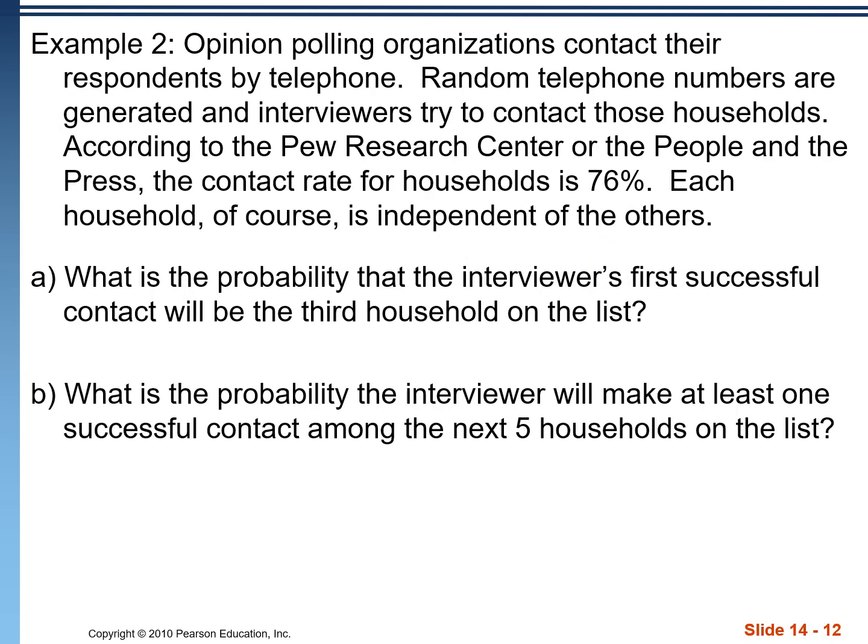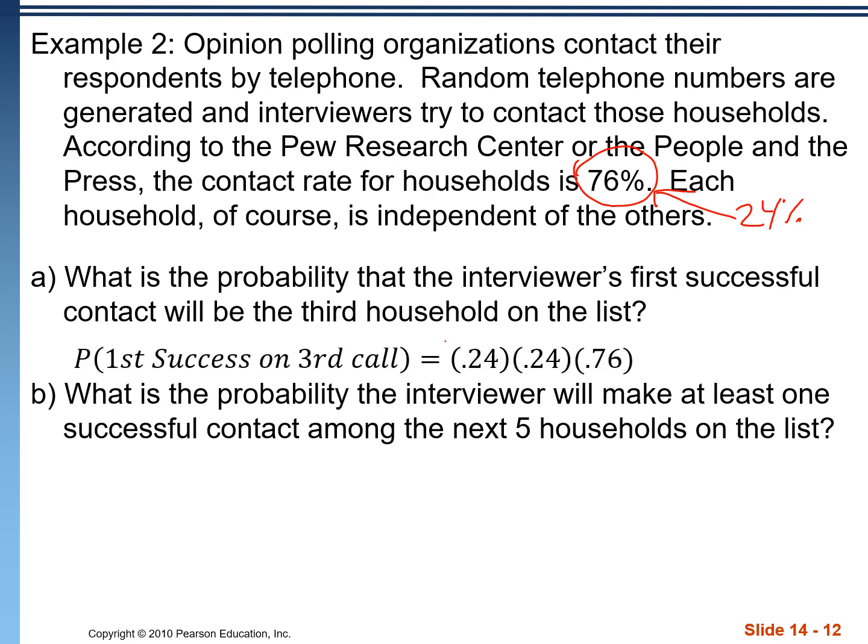Example 2, we have an opinion polling organization that's contacting households for interviews, and it states that the probability of successful contact is 76%. That being said, 1 minus that is 24%, and that's the probability of unsuccessfully making contact with someone in this household. Part A, what's the probability that the interviewer's first successful contact will be the third household on the list? Now, for this to happen, we had to have called 3 households. The first 2 were both unsuccessful, and the third was successful. So we have 2 houses here, both unsuccessful, and then the third house, we had a successful contact. Multiply them all together, 0.0438.